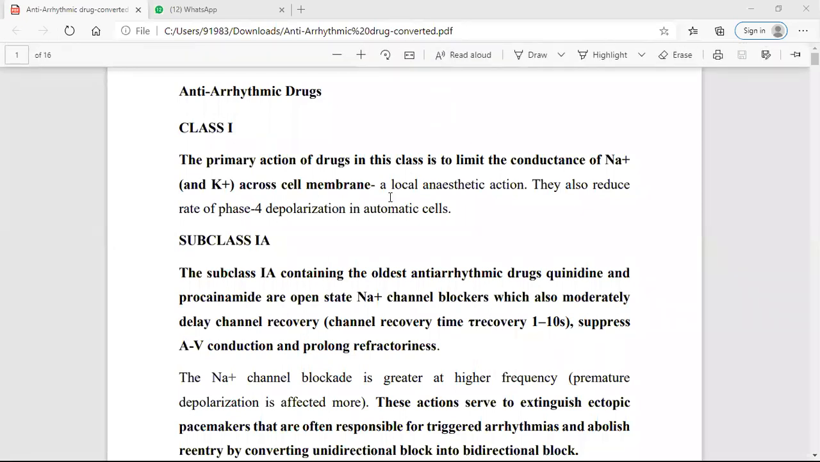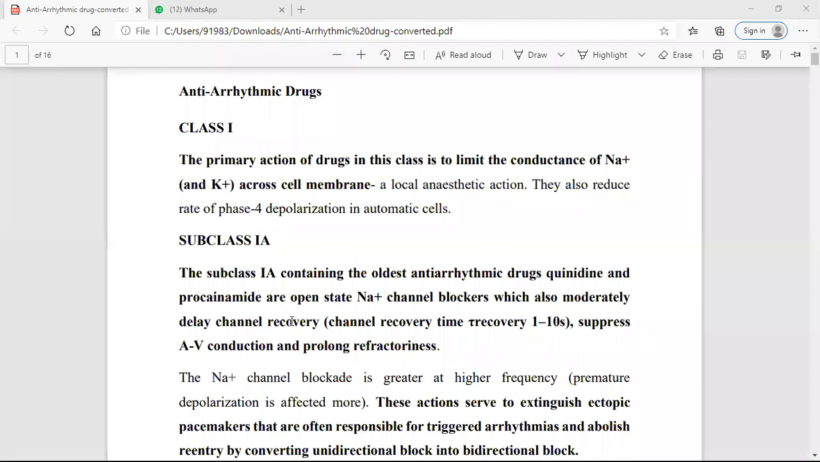Due to that, excitation is inhibited, means you inhibit the sodium channel, means it inhibits depolarization. Now, the subclass 1A, containing the oldest antiarrhythmic drugs, quinidine and procainamide, are open state sodium channel blockers, which moderately delay channel recovery.